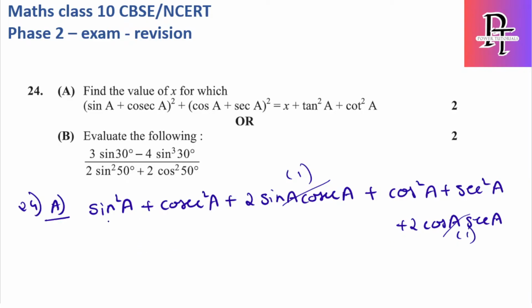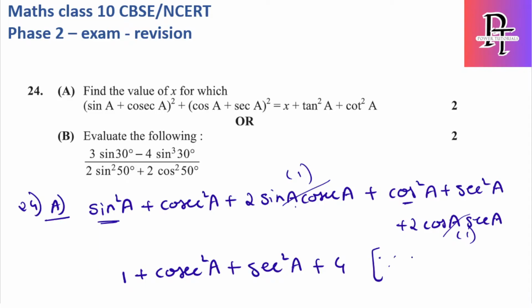Now if you notice here, we have sin square a and here we have cos square a. Sin square a plus cos square a is nothing but 1. So 1 plus cosecant square a plus secant square a plus 2 and 2. 2 plus 2 is nothing but 4. And you have to write here sin square a plus cos square a is equal to 1 as per the first identity.